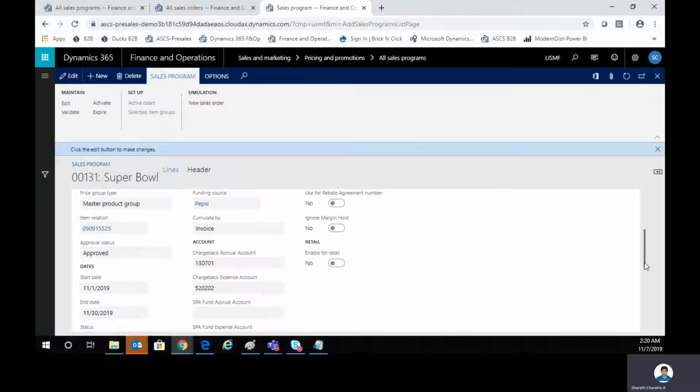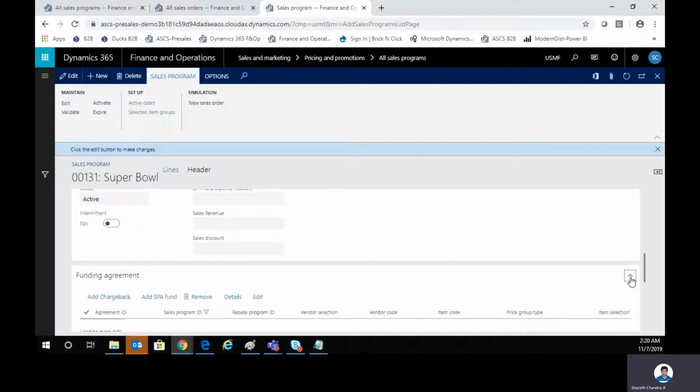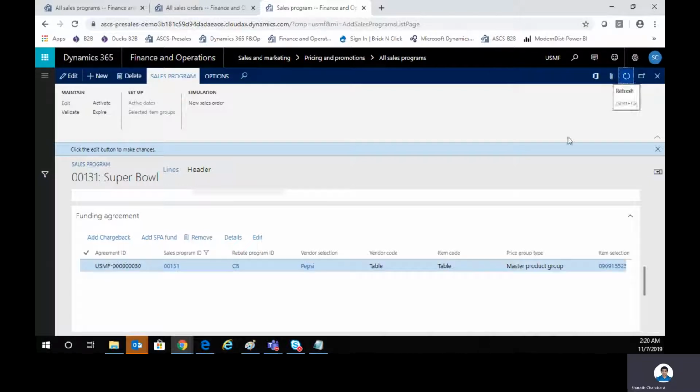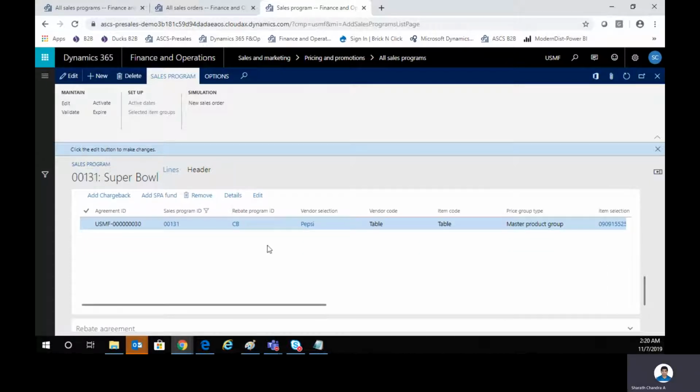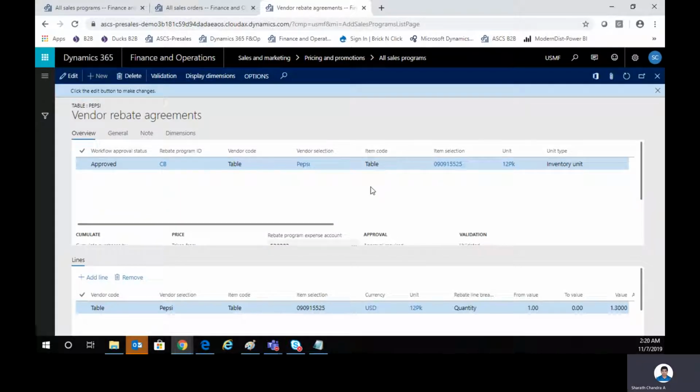So in that case, you scroll down and see that there is an agreement called funding agreement. So this is typically, let me just refresh that. So this is typically what your agreement is. So let's see what the agreement talks about. Into the details, it says that this is my typical vendor chargeback rebate agreement that is a part of, again, our advanced supply chain software.